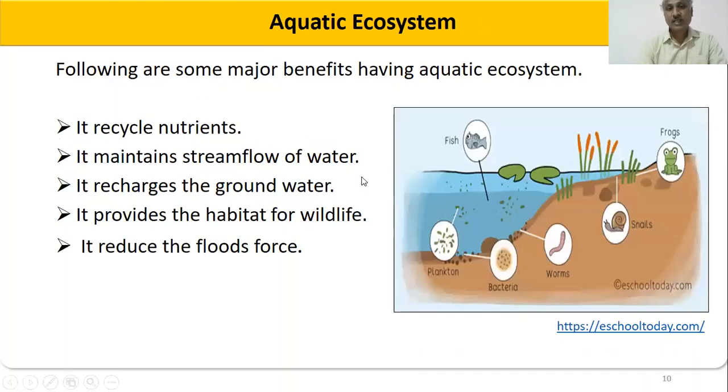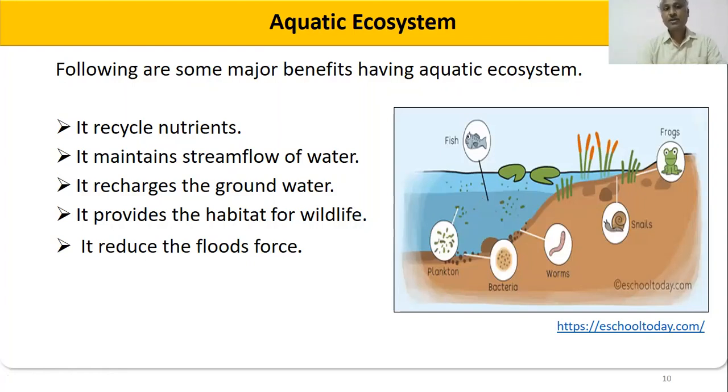Next, we will move to the aquatic ecosystem. The name itself indicates it is related to water, where the living organisms are present under the water. That we call an aquatic ecosystem. An example is an aquarium, where fish move within the water. So what are the advantages of the aquatic ecosystem?